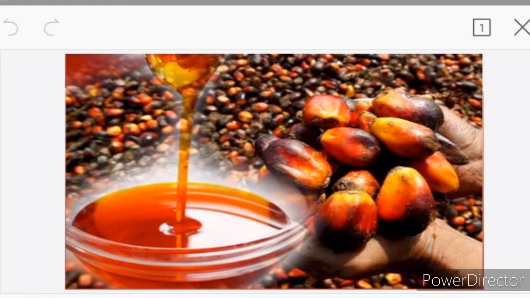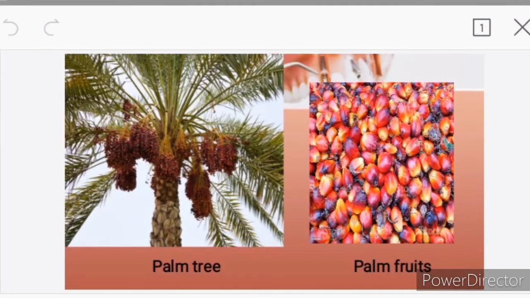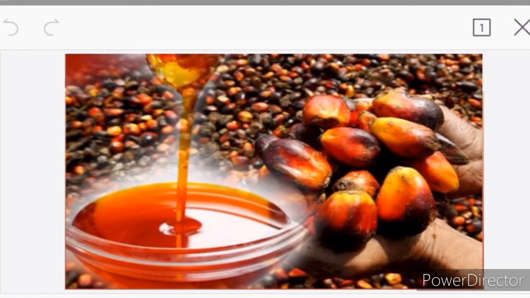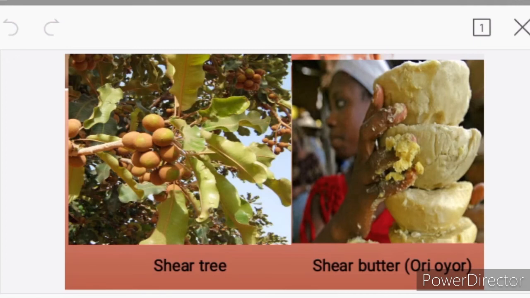People in the north cannot grow the palm tree because they do not have much rainfall like we do in the south. What they have is the shea tree, from which we get the shea butter or ori oyo as it is locally called here. And that is why instead of using palm oil in their cooking, they use ori oyo in place of palm oil. So you can see how agriculture affects the type of food that different cultural groups eat.